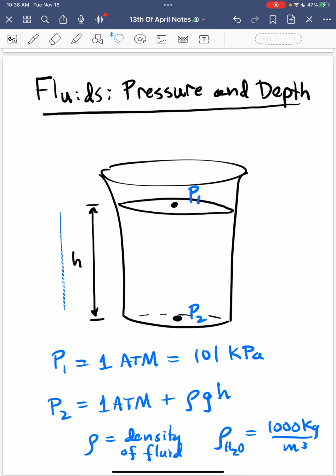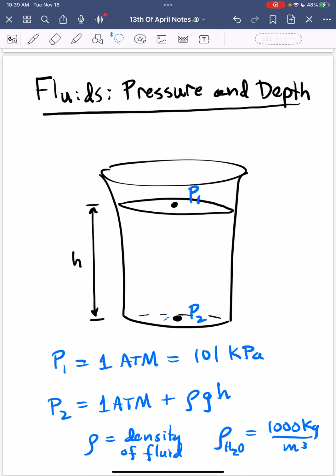Well, the pressure at P1 is just the atmospheric pressure. So if you're right on the top of the fluid, all you have is the pressure of the atmosphere. So that is known to be 101 kilopascals, where Pascal is a Newton per square meter, and kilo is 10 to the third. But what about down here in P2?